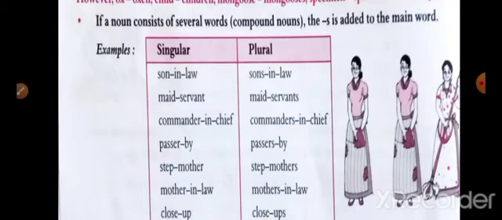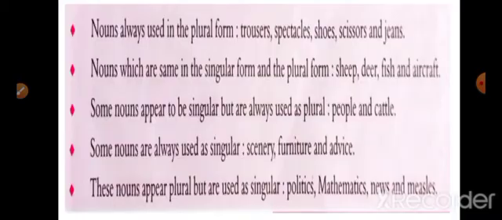Singular mother-in-law, plural mothers-in-law. Nouns always used in the plural form. Which noun we use in plural form? That is mentioned here, like trousers, spectacles, shoes, scissors, and jeans.